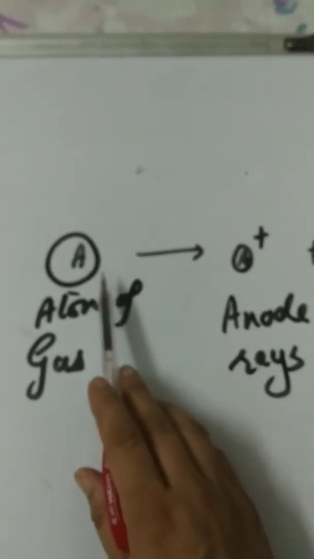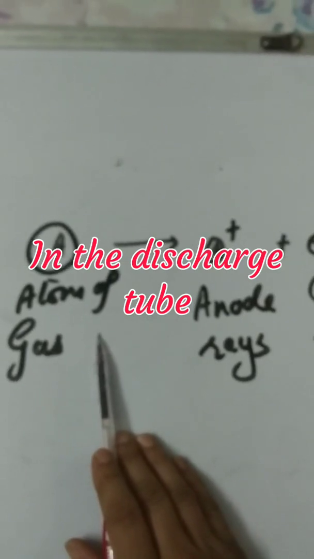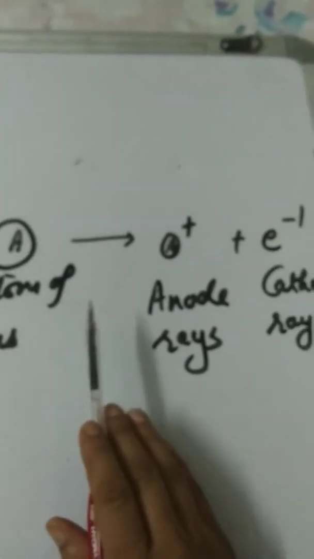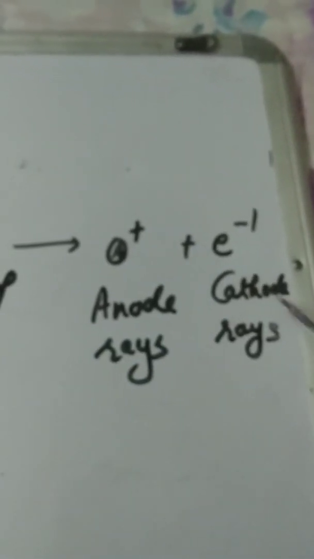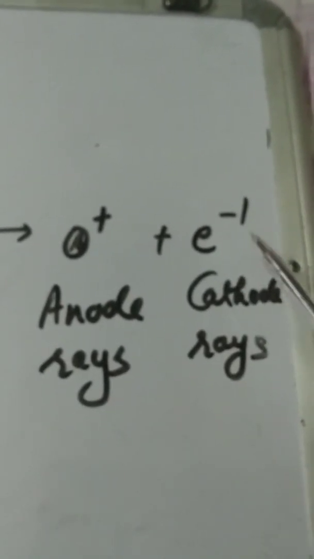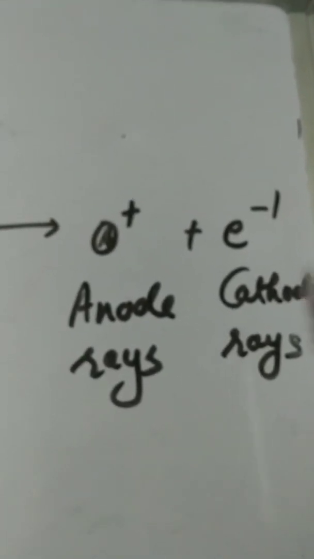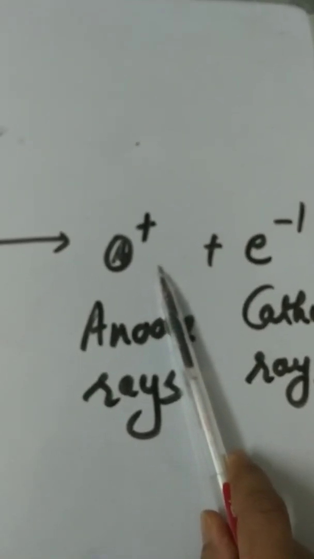Atoms of the gas, after applying high voltage, discharge cathode rays which have negatively charged particles which we call electrons. Similarly, an equivalent amount of positively charged particles is also released.